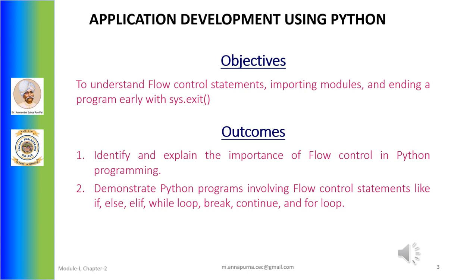Outcomes. After the completion of this chapter, the students will be able to identify and explain the importance of flow control in Python programming, and also they will be able to demonstrate their skills with simple Python programs involving flow control statements like if, else, elif, while loop, break, continue, and for loop.